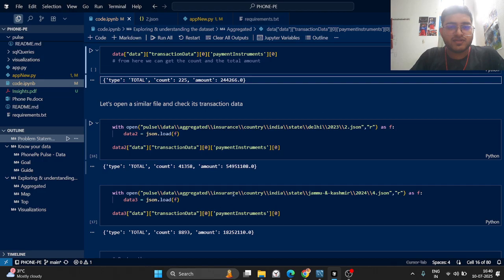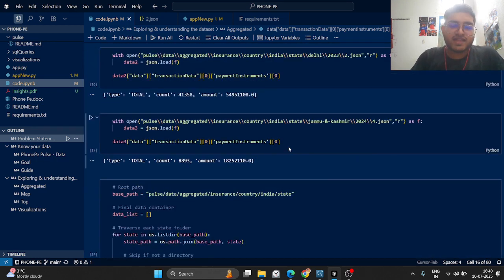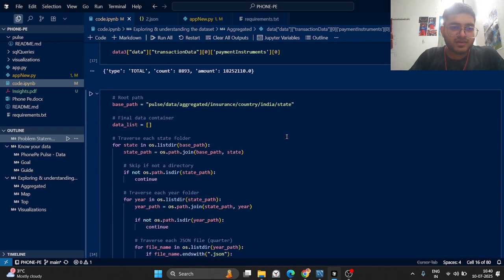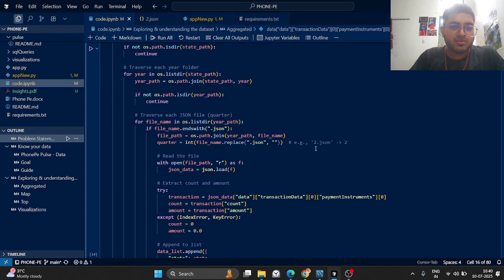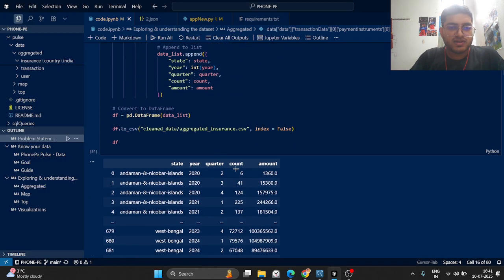We actually tried this for different samples. So this is basically for Delhi 2023, Jammu and Kashmir for 2024, just to verify that what I'm actually doing is correct. Later on, I looped over the entire folder, the entire directory of insurance, and stored it in the form of a data frame.